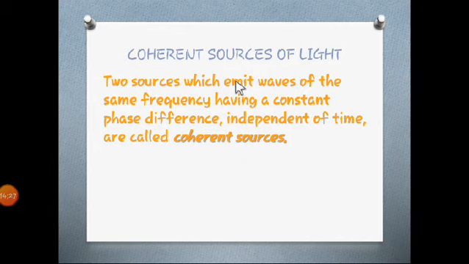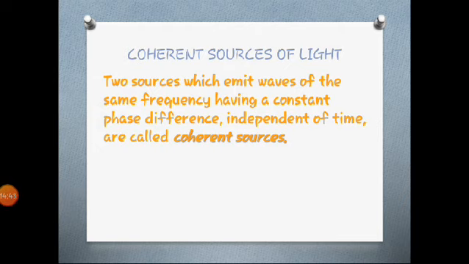Why is this so? Because different sources emit waves of different frequency, and even if they emit waves of the same frequency, they are not in phase. They must have different phases.